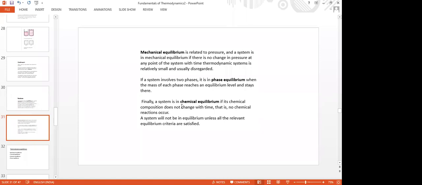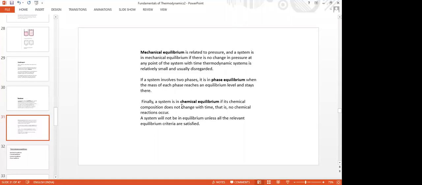And there is phase equilibrium also. If a system contains a single phase, it is a single phase equilibrium. And if it is in the two phase region, then it will be in equilibrium when the mass of each phase reaches an equilibrium state and stays there. So phase equilibrium, mechanical equilibrium, and chemical equilibrium.